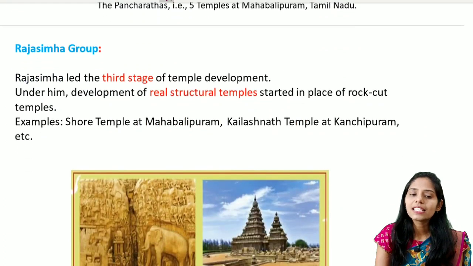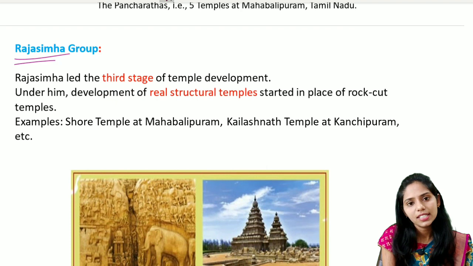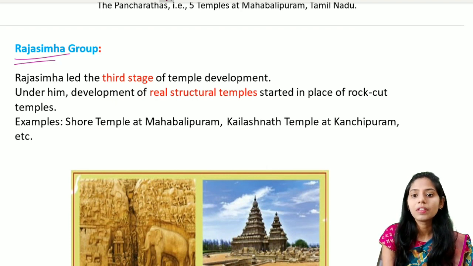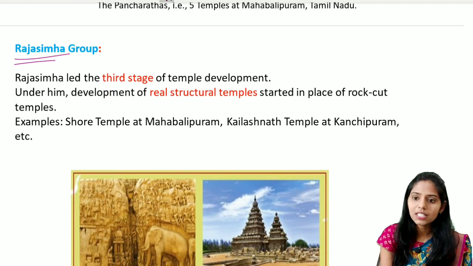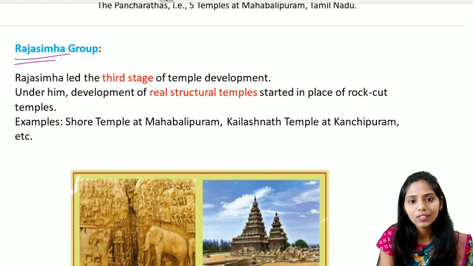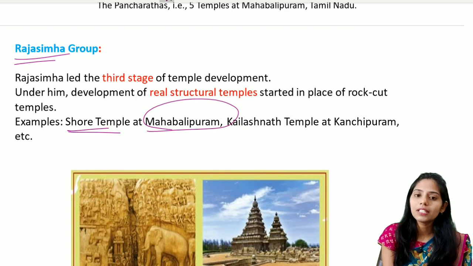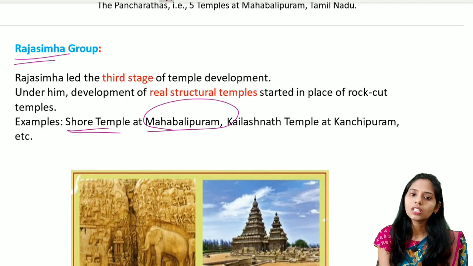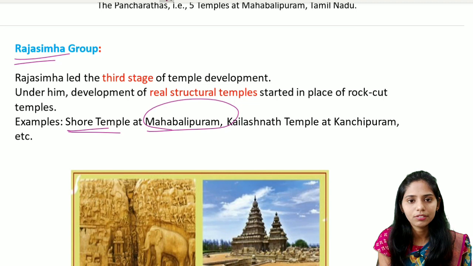So let us see the third stage of temple development. It is called the Rajasimha group. Under this third stage, we see the development of the real structure of the temples, which started in place of the rock cut cave temples. The examples of this stage include the Shore temple, again in Mahabalipuram in Tamil Nadu, and the next important example is the Kailashnath temple, mainly located in Kanchipuram. So these are some examples of the Rajasimha group, the third stage of development of the temples.